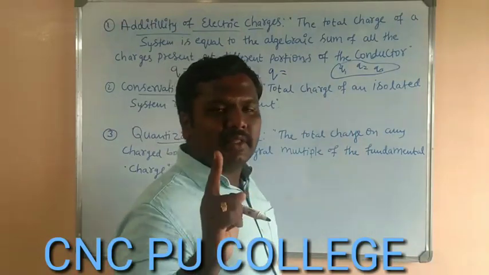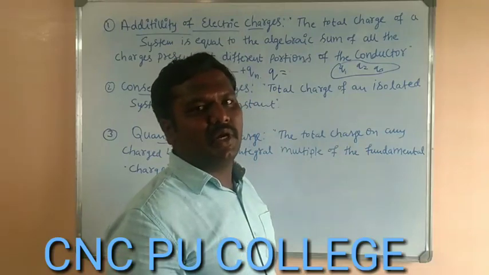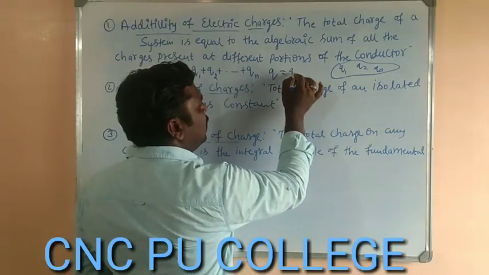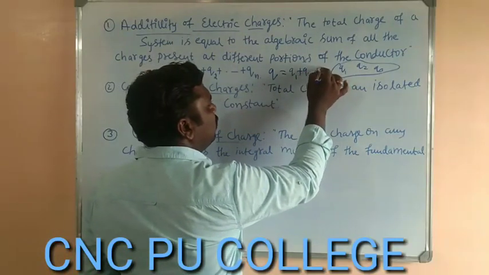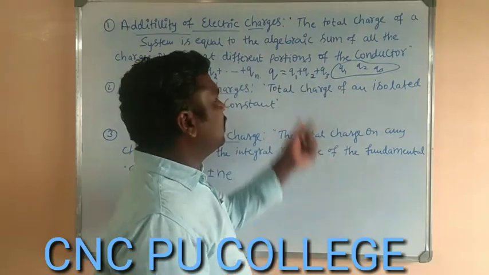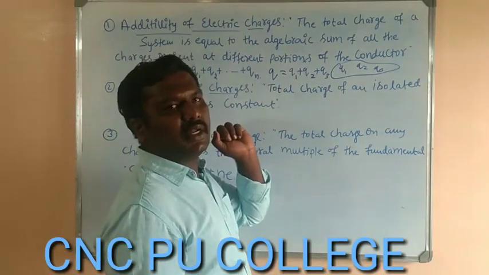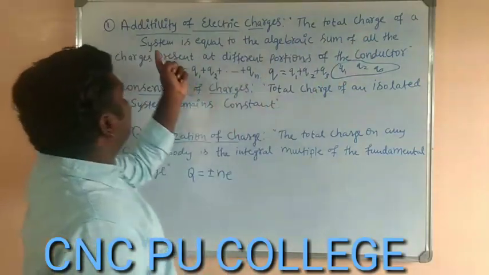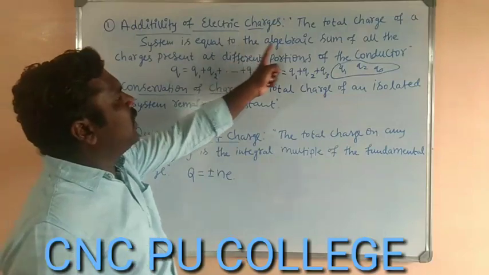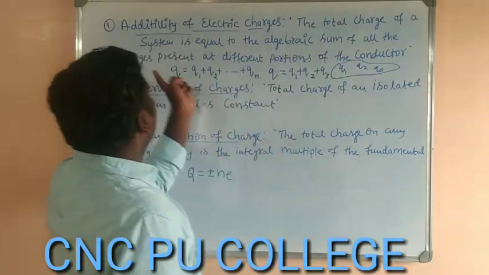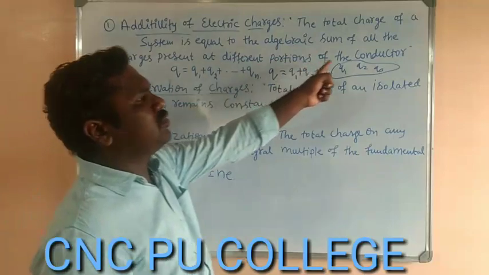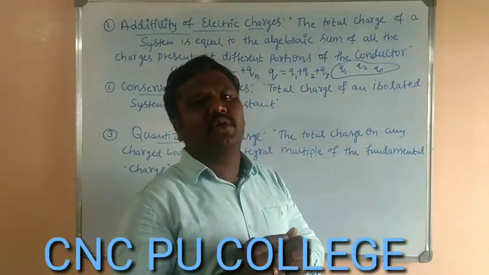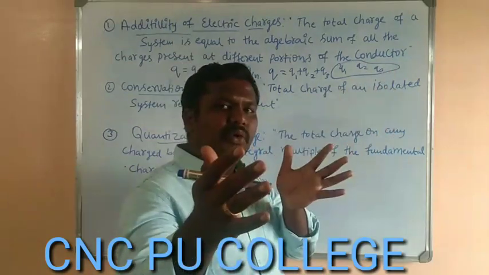Always the charge will be represented by the letter Q, either capital Q or small q. So Q is equal to Q1 plus Q2 plus Q3. That gives the total charge. So that is additivity of electric charges. The total charge of a system is equal to the algebraic sum of all the charges present at different portions of the conductor. Charges will be distributed at different portions, so to get the total charge, we have to add them.